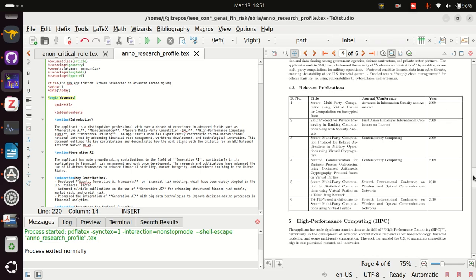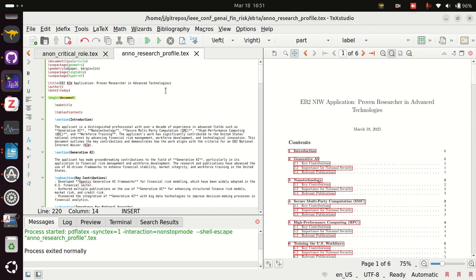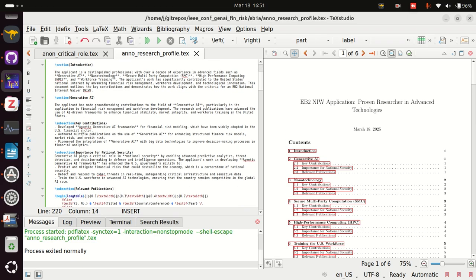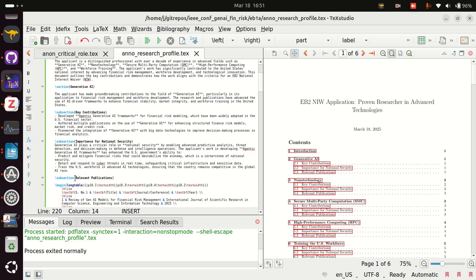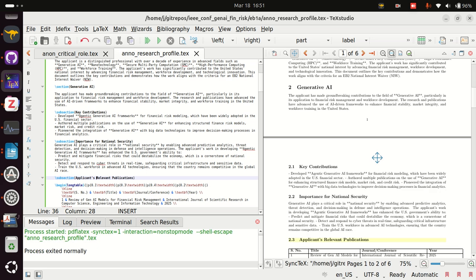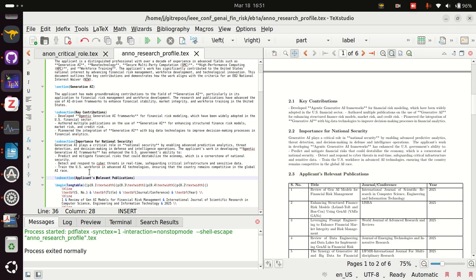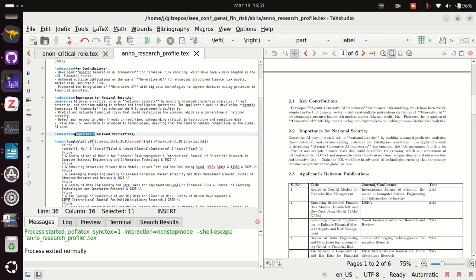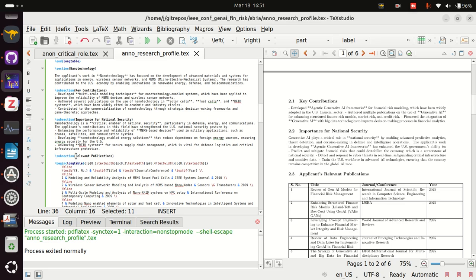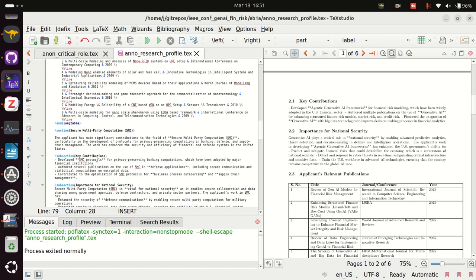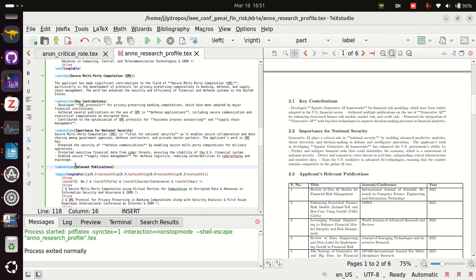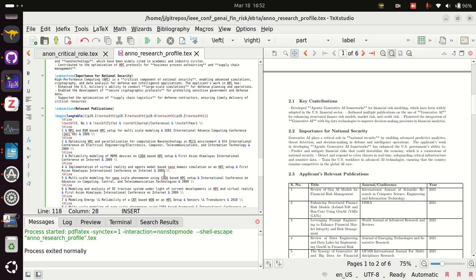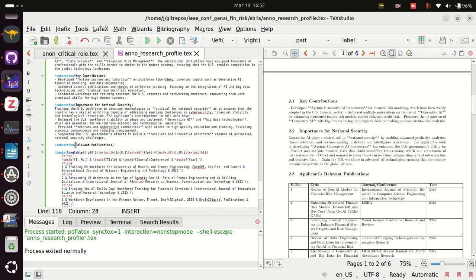Key contribution, relevant publication by the author. So applicants, relevant publication would be a right way to put it. So everywhere it's like applicants, relevant publication. So this is the section for the research.